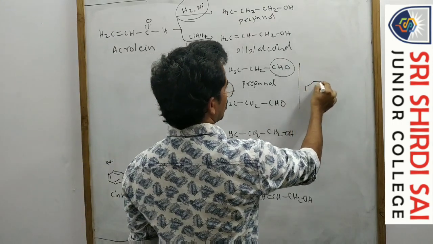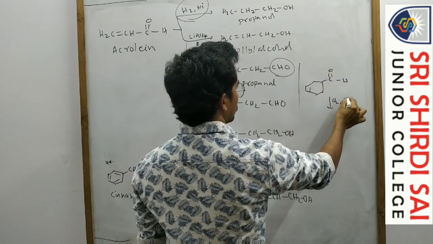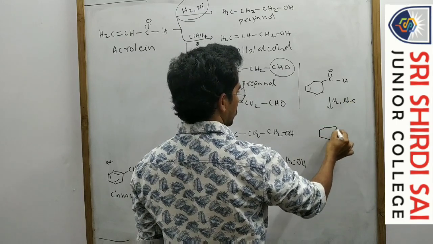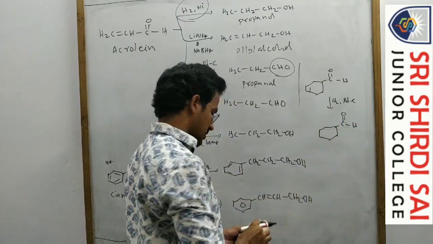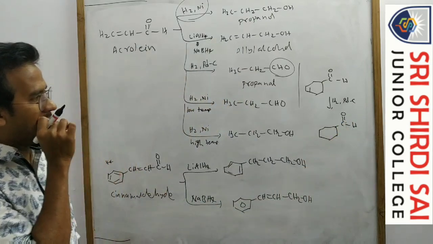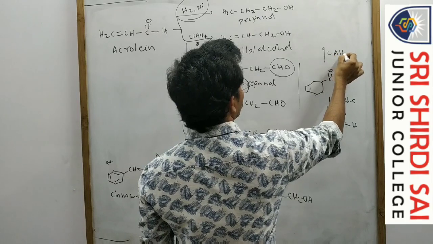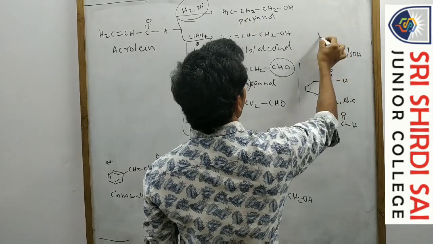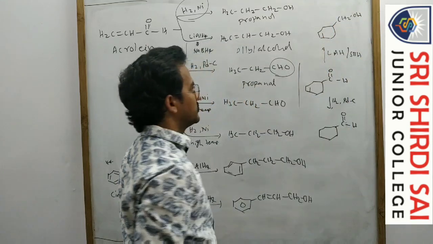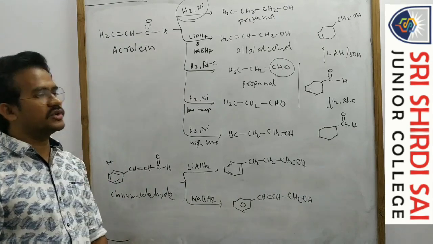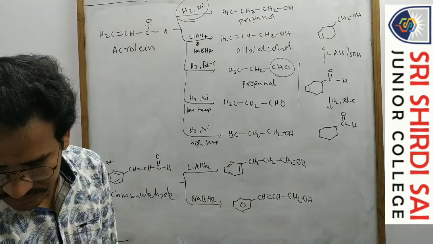Okay, so one more reaction. C double bond of H, H2 palladium carbon. So the double bond is not reduced, and the functional group is not reduced either. With lithium aluminum hydride or sodium borohydride, the double bond is not reduced, but your aldehyde is reduced to alcohol. That's it. With H2 nickel, both the double bond as well as the functional group are reduced. Okay? So that is the right answer.